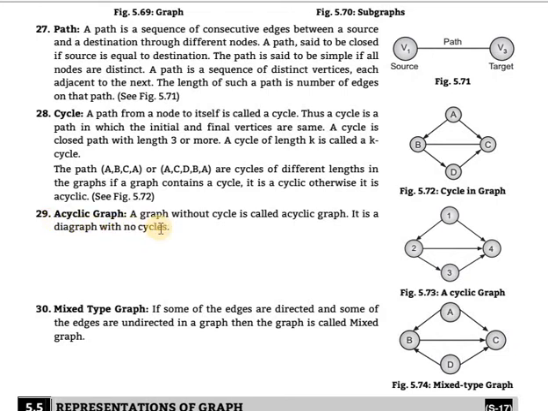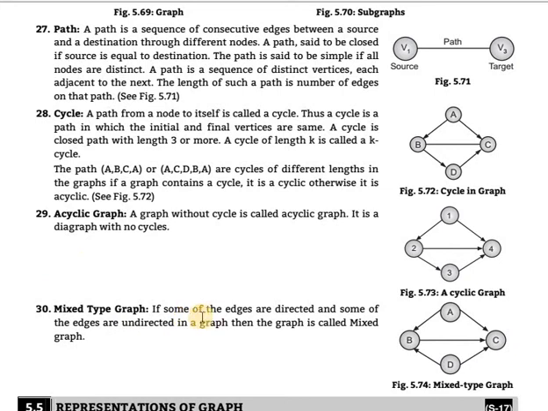Next, acyclic graph. A graph without a cycle is called an acyclic graph. It is a diagram with no cycles. Here, no cycle is created: 1 to 2, 2 to 3, 3 to 4, and not 4 to 1, just 1 to 4, so no cycle is created. So it is an acyclic graph.